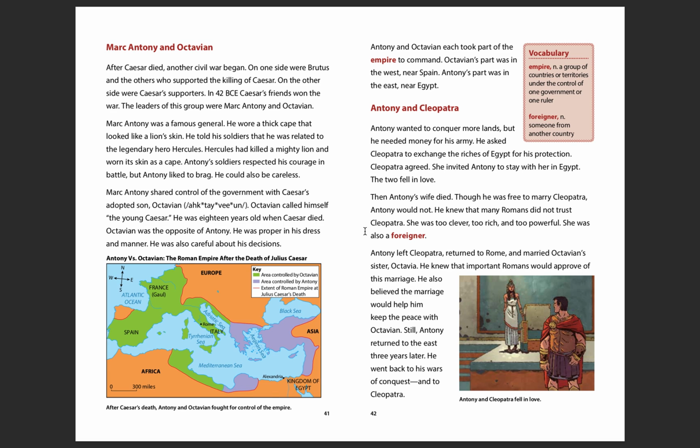Antony left Cleopatra, returned to Rome, and married Octavian's sister, Octavia. He knew that important Romans would approve of this marriage. He also believed the marriage would help him keep the peace with Octavian. Still, Antony returned to the east 3 years later. He went back to his wars of conquest and to Cleopatra.